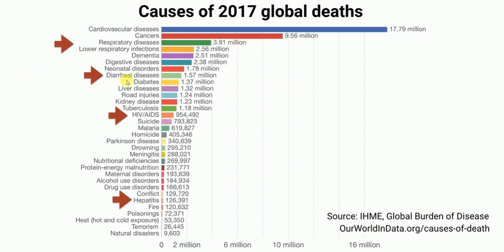And some diarrheal diseases, not only because of viruses, for sure, but where viruses also played a role, 1.57 million people died. And because of HIV/AIDS, this virus, almost 950,000 people died in the year 2017, and from hepatitis viruses, 126,000 people died.